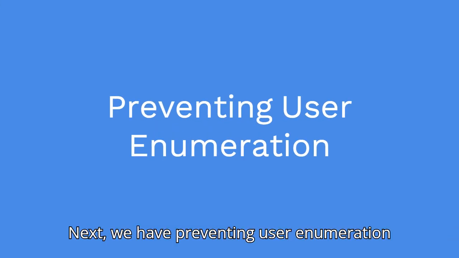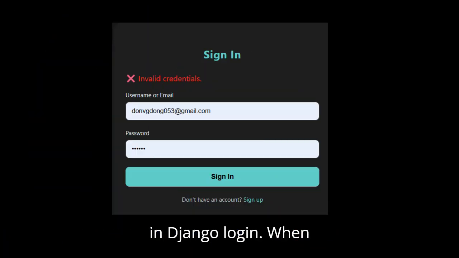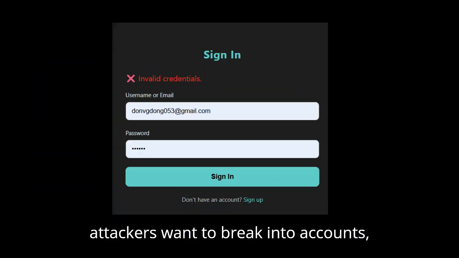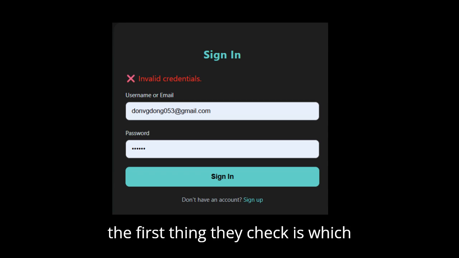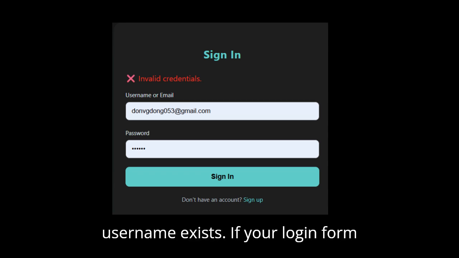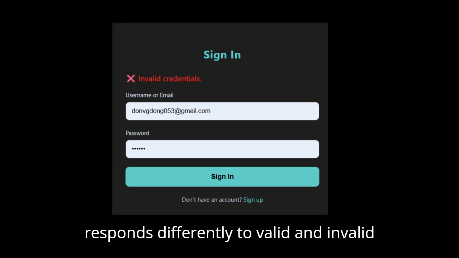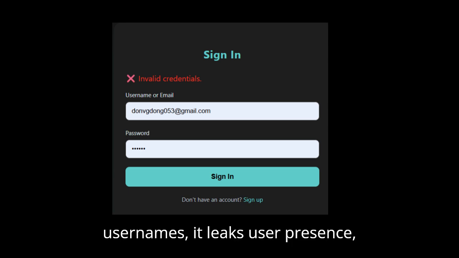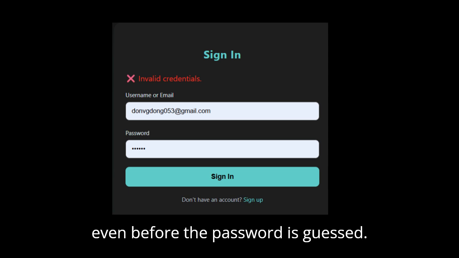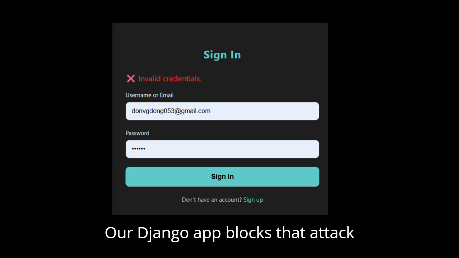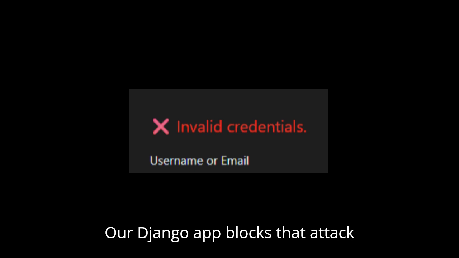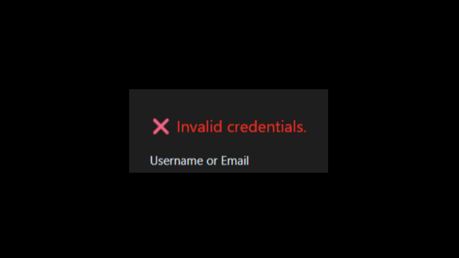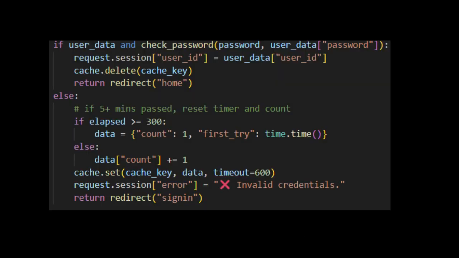Next, we have preventing user enumeration in Django login. When attackers want to break into accounts, the first thing they check is which usernames exist. If your login form responds differently to valid and invalid usernames, it leaks user presence, even before the password is guessed. So our Django app blocks that attack entirely by returning a generic error message every time.